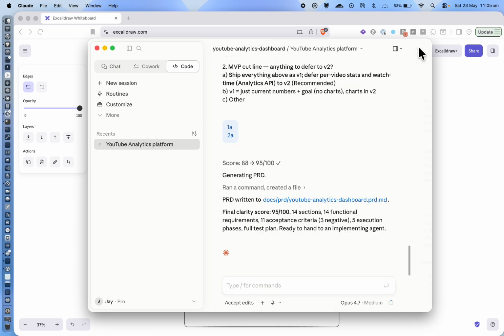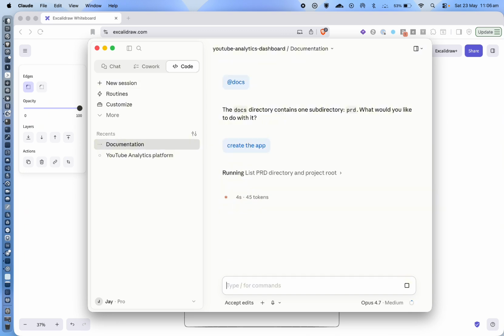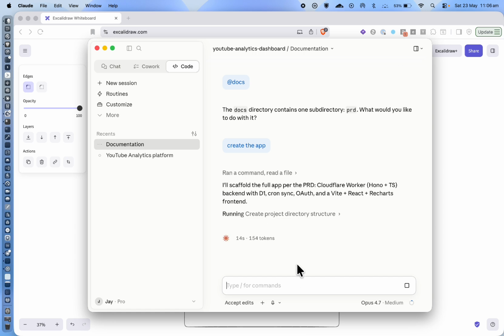So I'll just close that. I'll start a new session. The reason I'm starting a new session is because it's got all this context here. If we then create the app from there, it's using up a lot more tokens than we need to. So I'll just start a new one, and then I'll just reference the document. So now it's just going to read through that requirement document, and then it'll create the app for us. I'll just let that run, and you'll notice that there won't need to be any back and forth with this. It should create it in one go, and we'll be able to have a look at it once it's been created. So it might take a couple minutes.